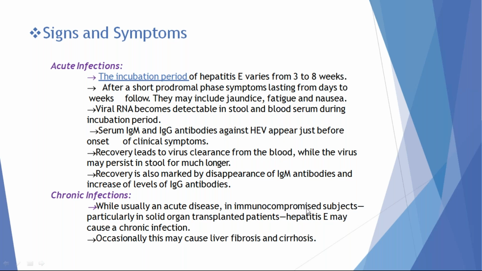In very rare cases, chronicity can be seen in hepatitis E virus, that is in organ transplanted patients. Organ transplant means liver transplant or renal transplant. If the transplanted kidney is infected with hepatitis E virus, the transplanted patient can develop hepatitis E. In those patients, we can very rarely see chronic infection because of immunosuppression in organ transplanted patients.